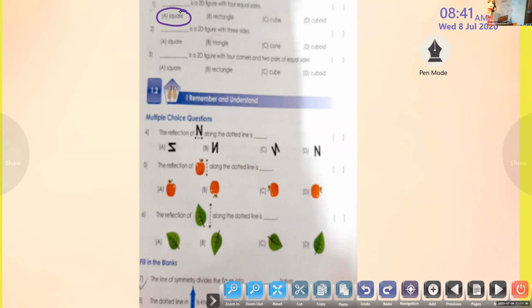Okay, Dia, can you read question number 2? Dash is a 2D figure with 3 sides. Tell me the answer: square, triangle, cone, or cuboid. Which one? Triangle. Yes, children, all these are very easy. You know, triangle has 3 sides, and that is also a 2D shape. Okay, Haira, can you read question number 3?